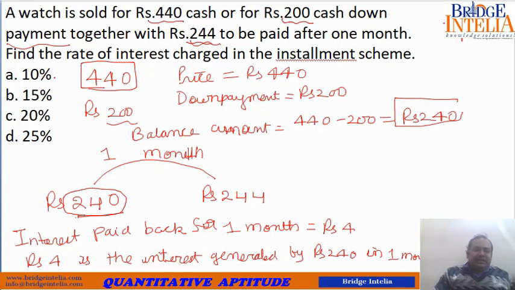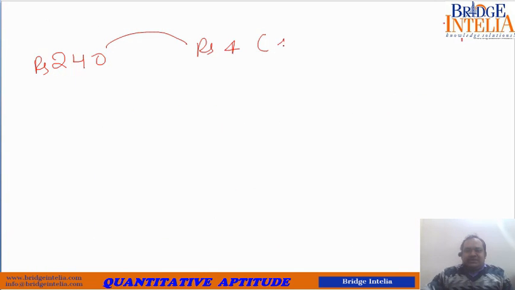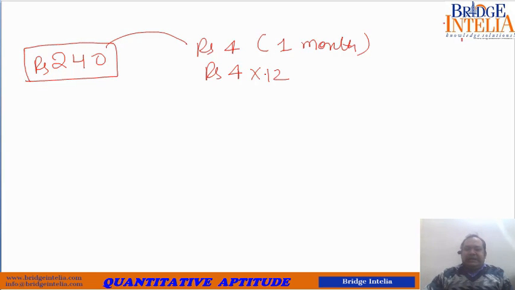So what is the interest for the entire year? Rupees 4 into 12. Had you kept this money for the entire year, you would have to pay back rupees 48.